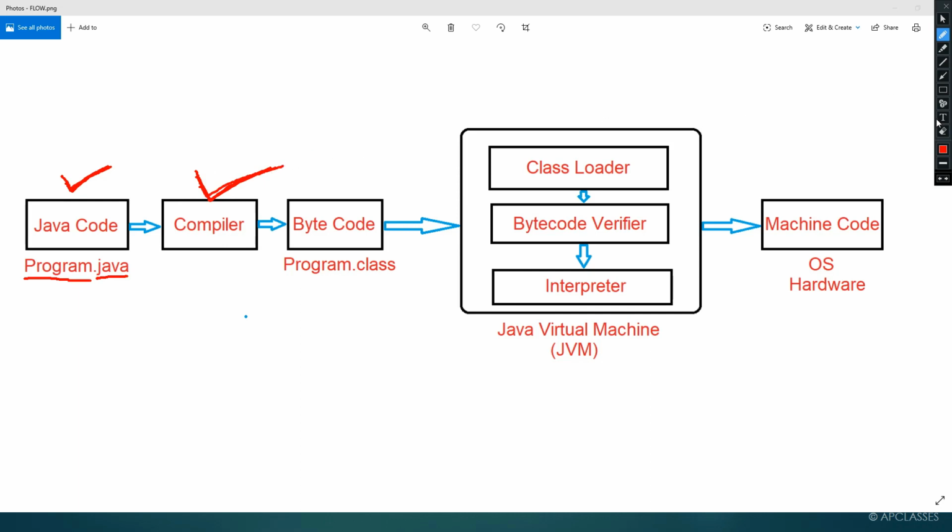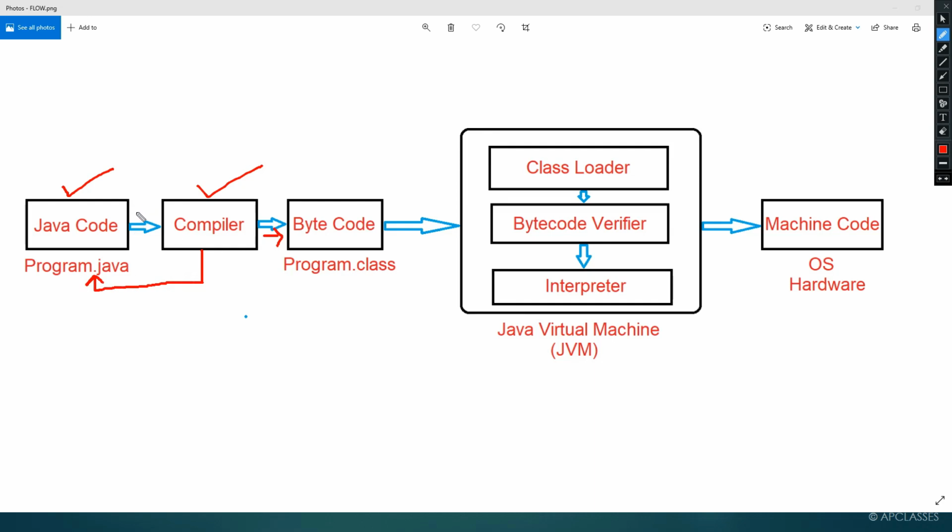Once the program is written, we are going to use the compiler to find whether the program is written correctly, whether it is syntactically correct or not. If the program is correct, then it will be converted to bytecode. If the program is not correct, then we are sent back to the same place, wherever the mistake is done, and we will be asked to correct the program.